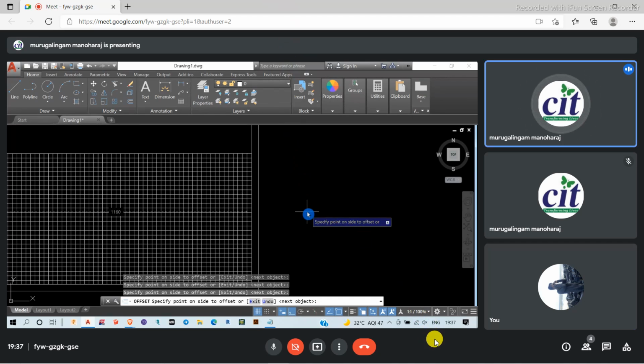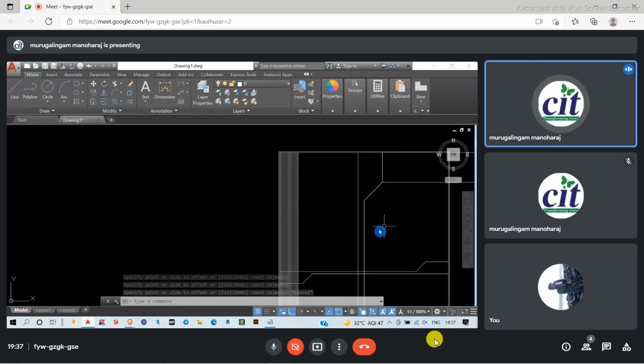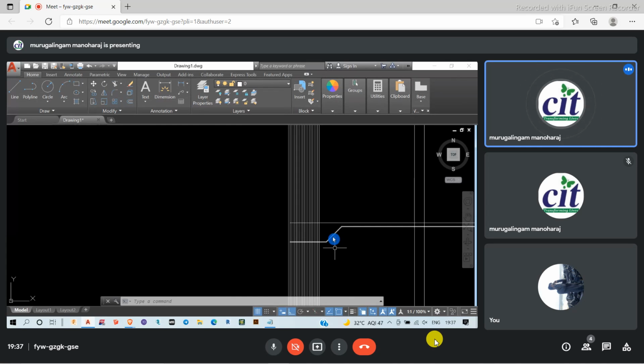Are you able to understand here? Yes, sir. So this is called mesh reinforcement. This is called edge reinforcement. This is the main reinforcement. In every drawing, we used to provide these kinds of reinforcement. So these are the things we have to provide in a slab.